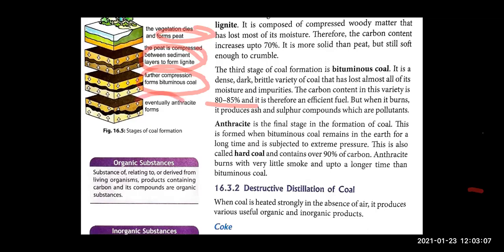Then it gets converted into anthracite, which is your black coal, and it is rich in carbon content, that is 90%. How is it formed? The bituminous coal remains in the earth for a long time, and because of the high pressure, it gets converted into a hard coal, which is your anthracite coal. Okay, children, this is it.